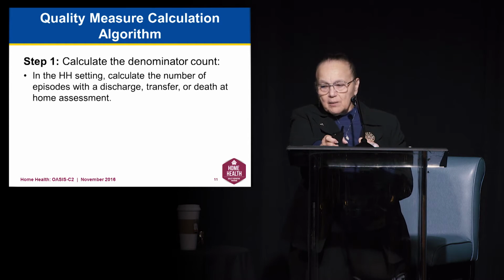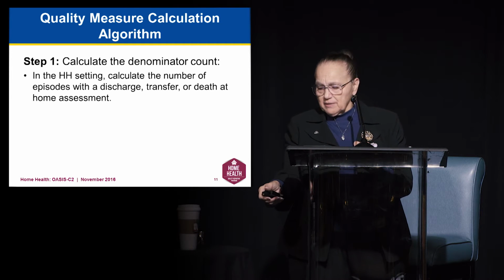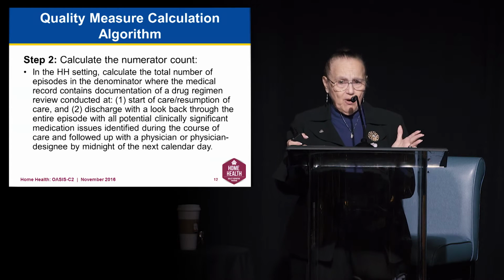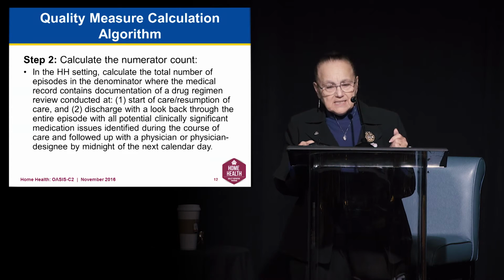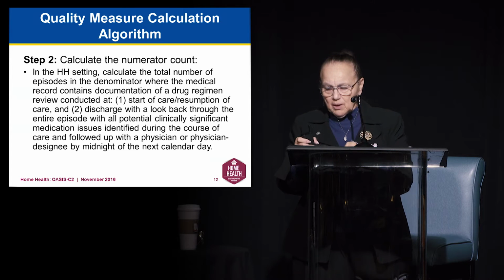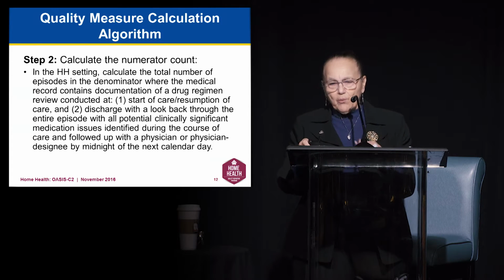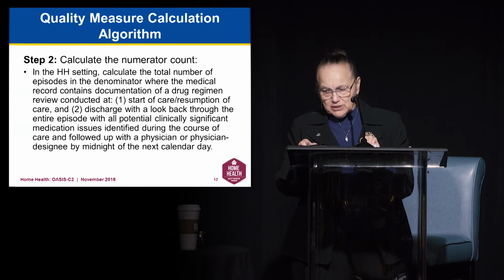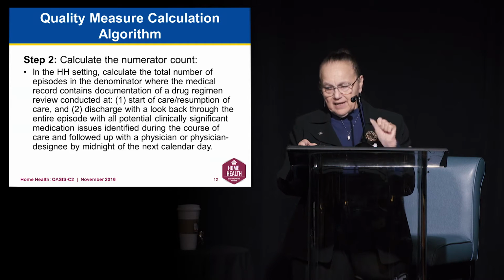So the first step is to calculate the denominator. We count the number of episodes with a discharge, transfer, or death at home assessment. That's relatively straightforward. The next step is you're going to calculate the numerator. We count the total number of episodes where we have that documentation that the drug regimen review was conducted at the start of care, resumption of care, and at discharge.